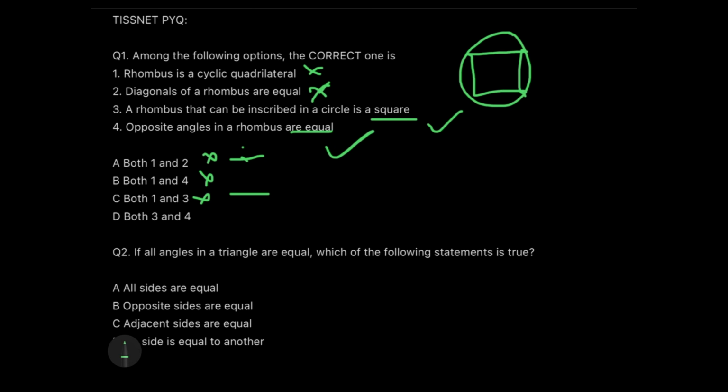So 1 and 3 would then both become correct if they were correct. Okay, so think in that way, that it cannot be possible. If a rhombus were a cyclic quadrilateral, then why would we call it a square? That's the point. Okay. So the answer is option D.